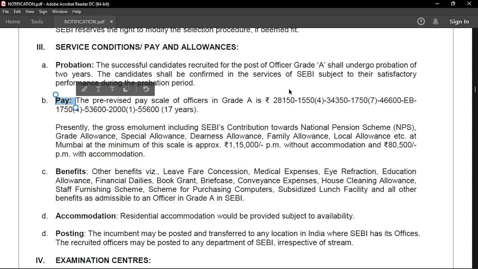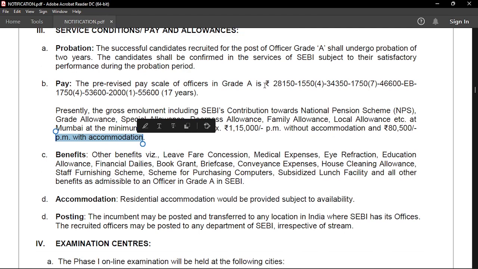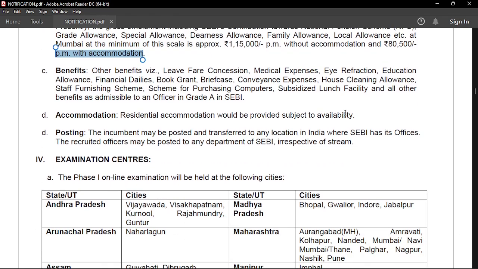So your pay level, obviously, this is a great opportunity. SEBI Grade A is not a small job; it's a regulatory body. So they are going to pay you approximately 1,15,000 per month without accommodation, and 80,500 per month with notification. So it's not a less amount. This is a very good amount for you to keep yourself motivated, and you can prepare for this exam with a zeal to get into this.